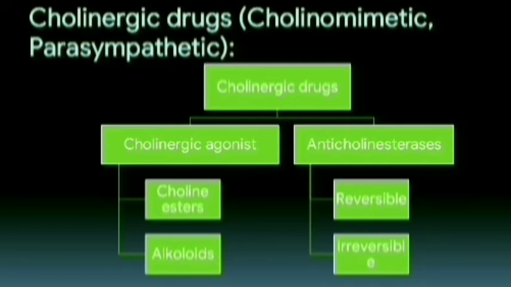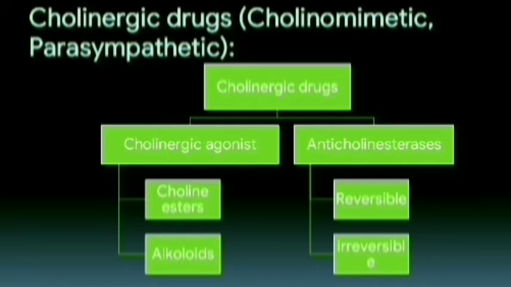Cholinergic drugs are also called cholinomimetics and parasympathomimetics. These are classified into cholinergic agonists and anticholinesterases. Cholinergic agonists are drugs which produce an action similar to that of acetylcholine by directly interacting with the cholinergic receptors. And anticholinesterases increase the availability of acetylcholine at these sites.